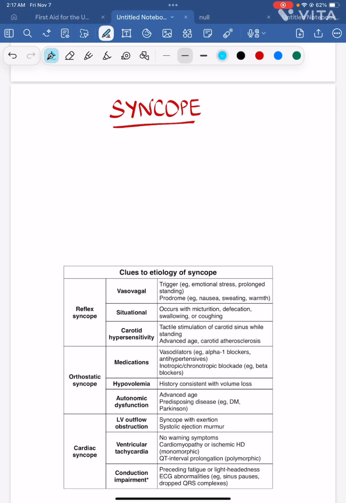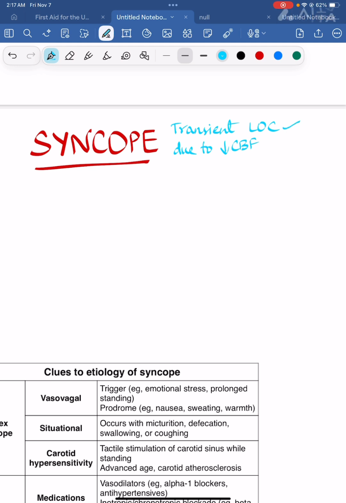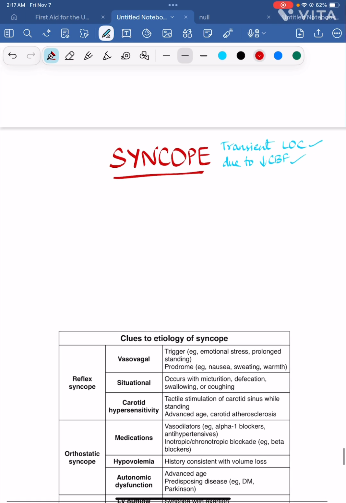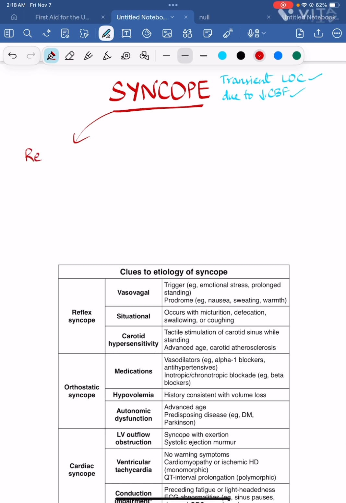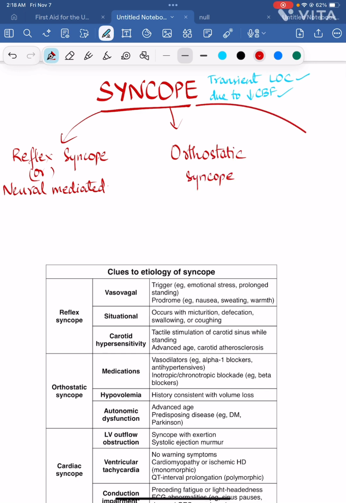What is syncope? It is transient loss of consciousness due to decreased cerebral blood flow. So the person will eventually regain consciousness. Alright. Syncope is divided into three types. The first one is reflex syncope, or it can also be called neural mediated syncope. The second one is orthostatic syncope, and the third one is cardiac syncope.